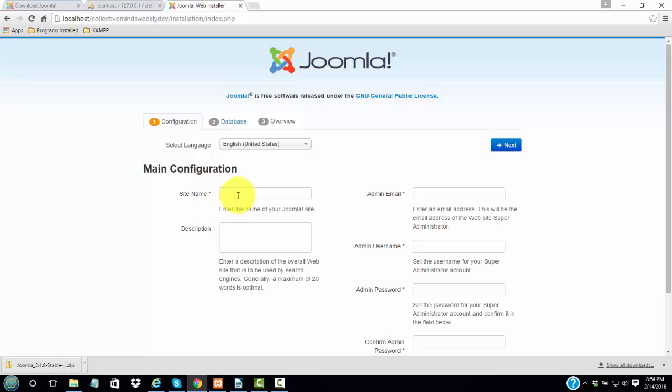So the first thing we want to do is put in the site name.